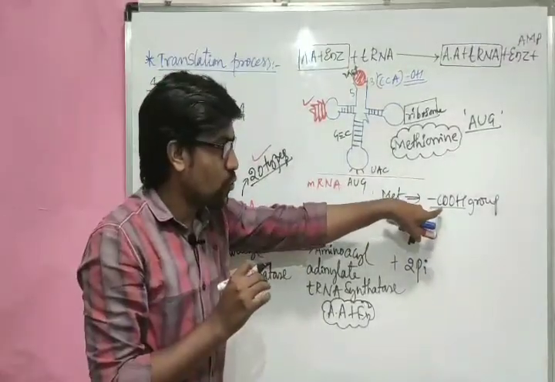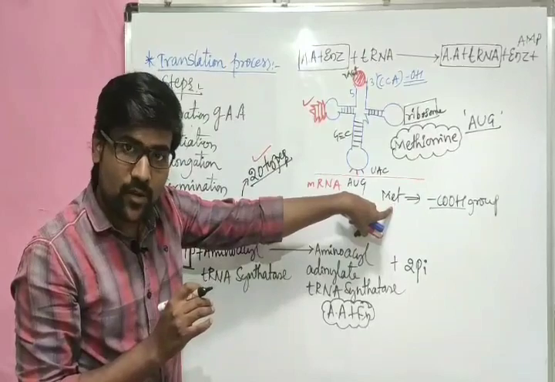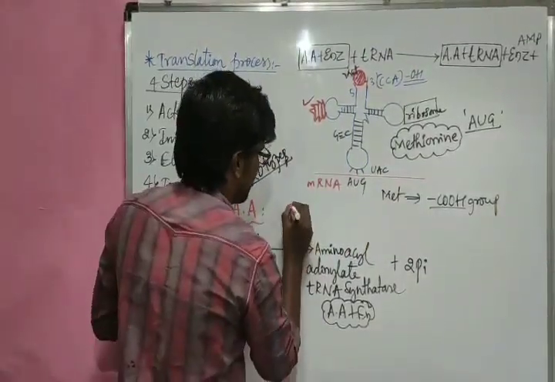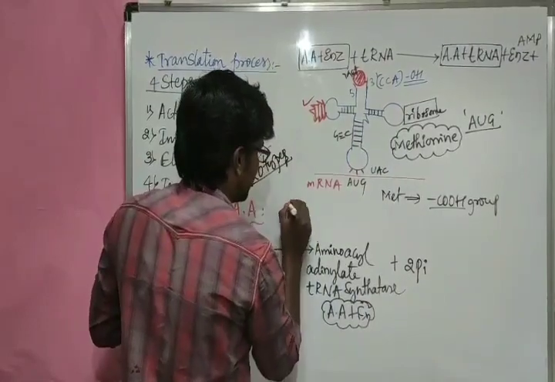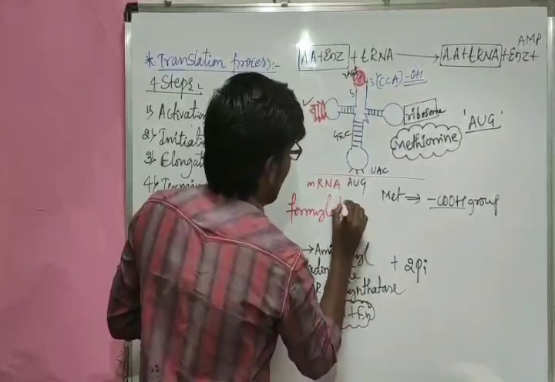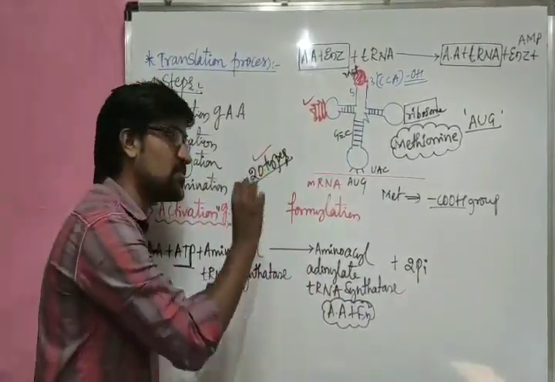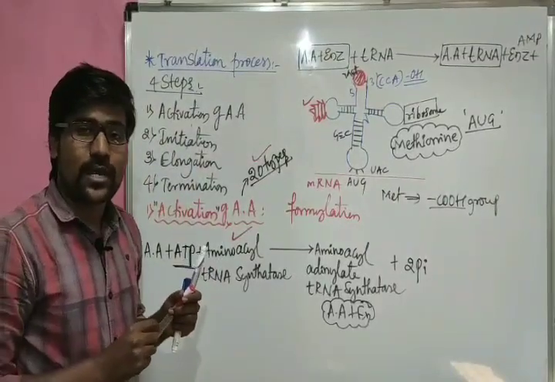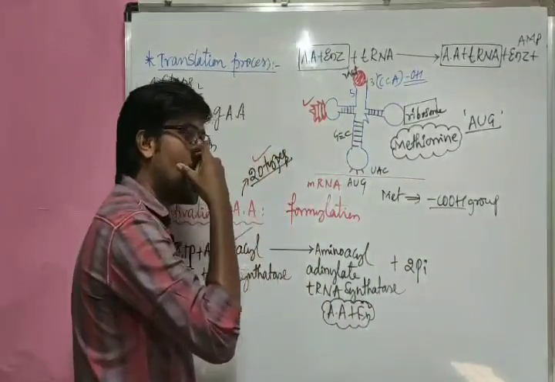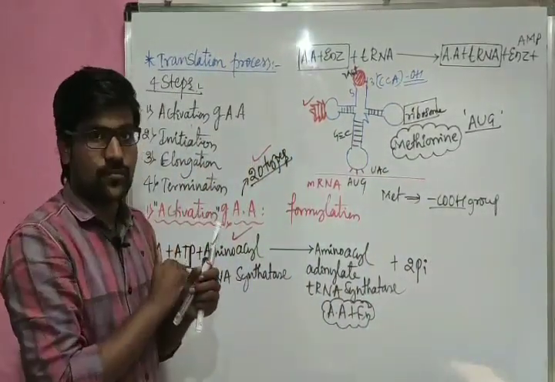So to make this COOH group free in the methionine amino acid, we need one process. The process name is the formylation process. Formylation means making the COOH group of the methionine amino acid, or any amino acid, free for reaction.